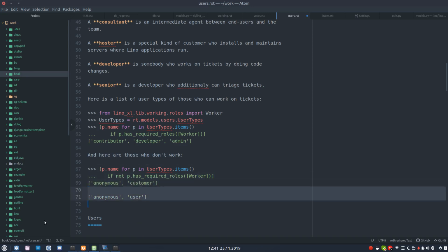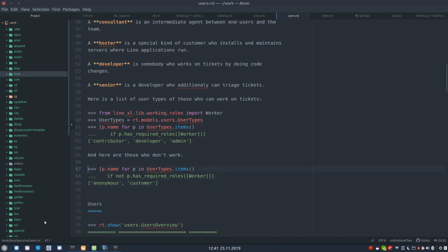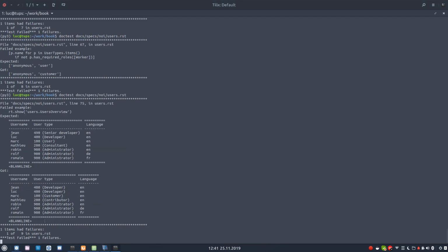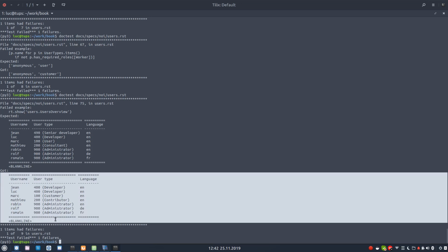Anonymous and customers. Yes, customers don't work. Contributors and developers can work, which means register working session. The same, I think. Why is this? Test. It's the same. I just had it. Okay, I'm gonna copy it and then maybe don't use spec 75.